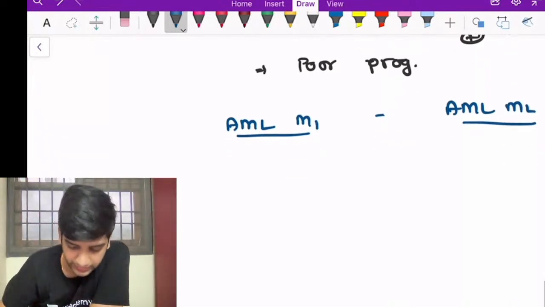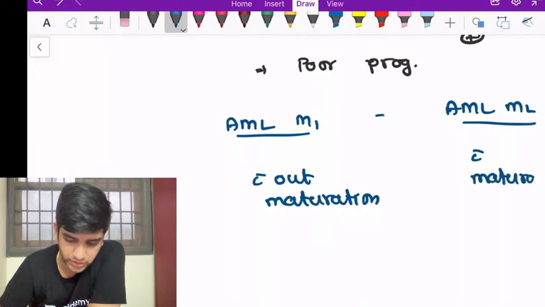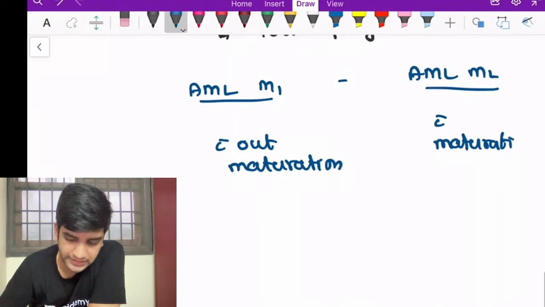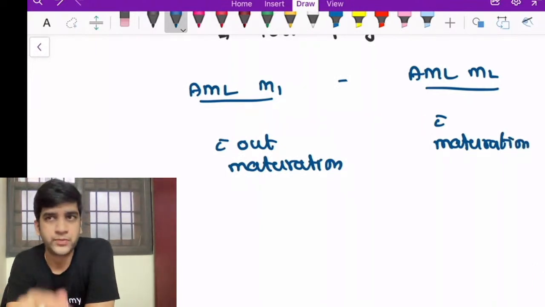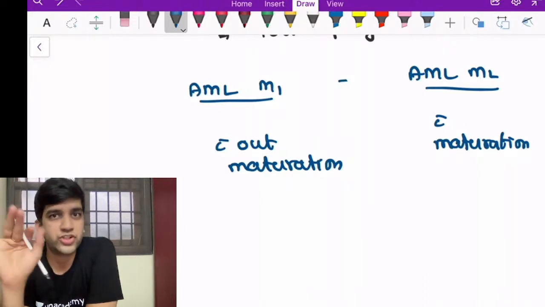Here I say AML M1 is without maturation, and AML M2 is with maturation. That's the main difference here. One is not having maturation, the other one is kind of completely matured. What is the mature lineage in a granulocyte? Neutrophil, right? Immature is blast.